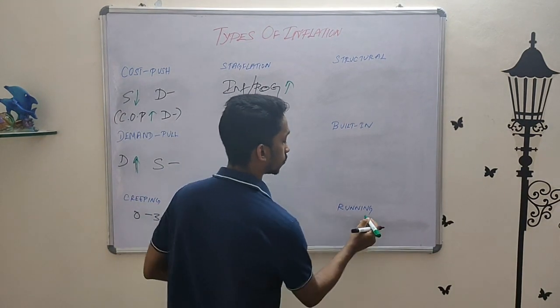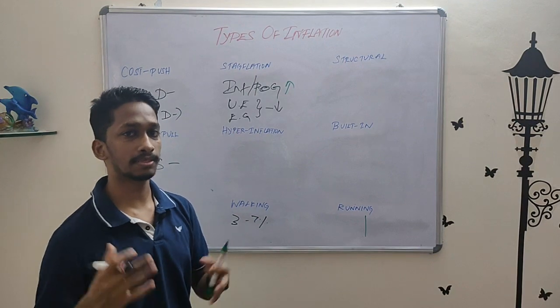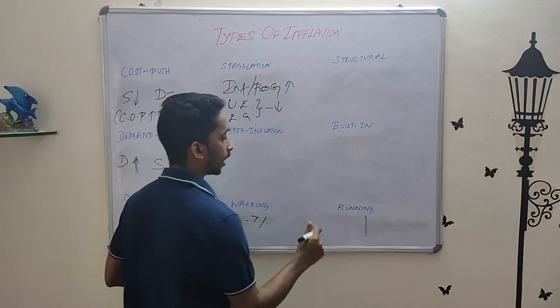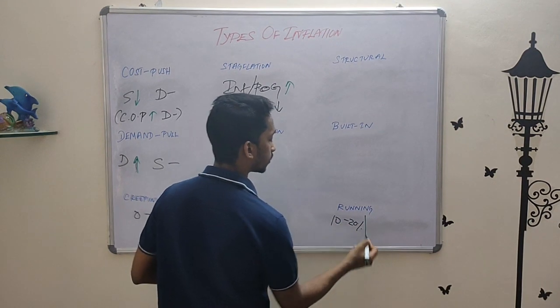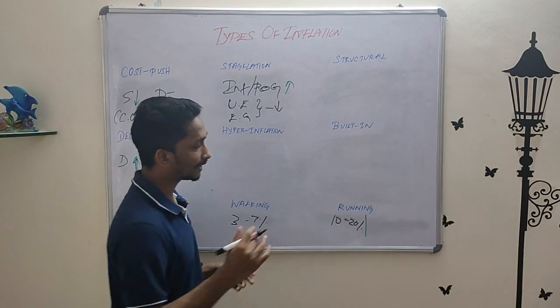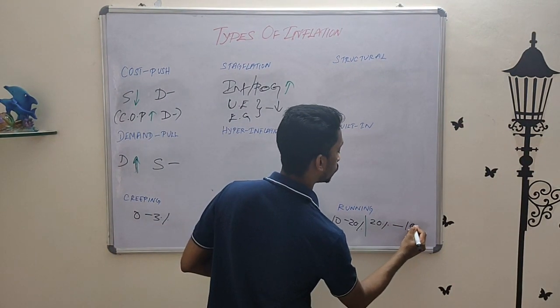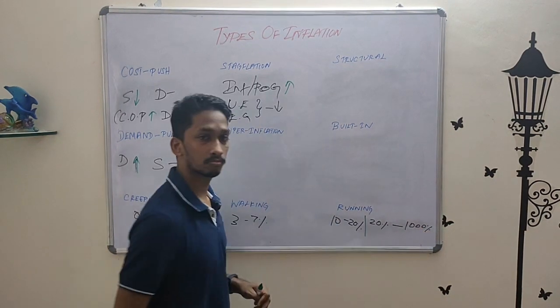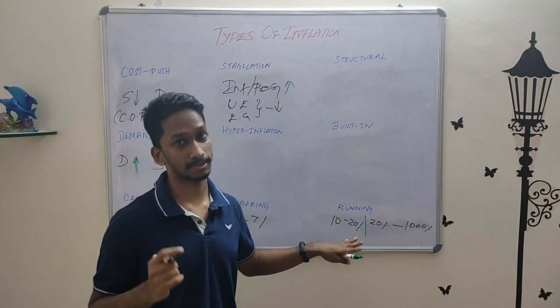So we'll divide this into two, because it has running and also galloping. Some people use it separately, some combine both together. Under running, if it's 10 to 20%, it is this one. What about galloping? If it's 20% to 1000%, because humans can only run, humans can gallop, only horses can gallop.